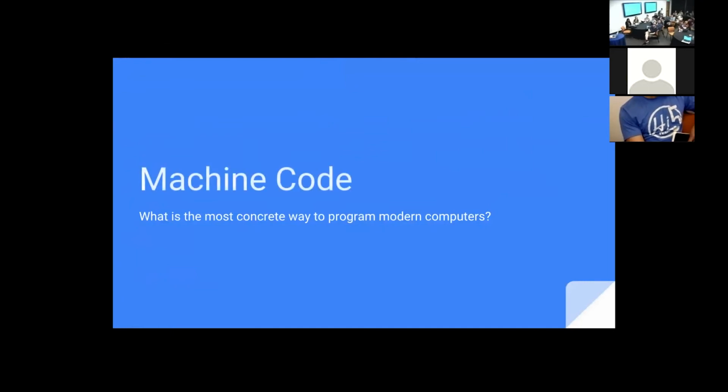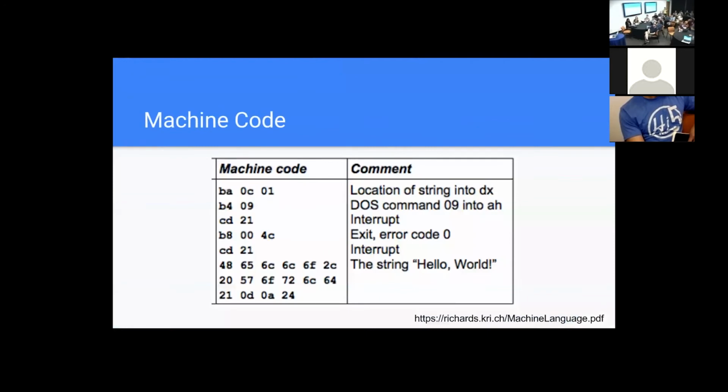Okay? So machine code is the actual bits, the zeros and ones. Now they're not represented as zeros and ones here. This is hex. But this represents what is it? 32 bit.